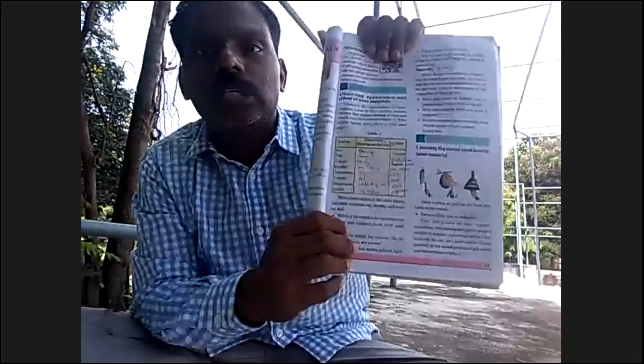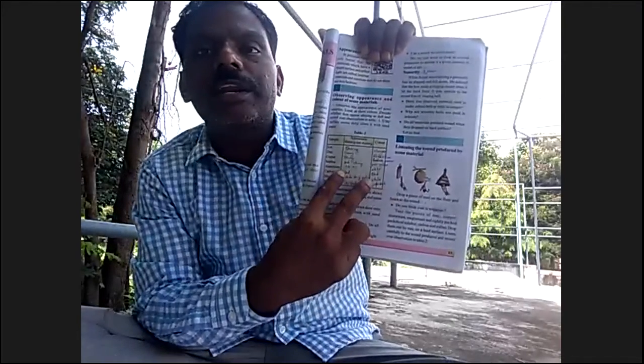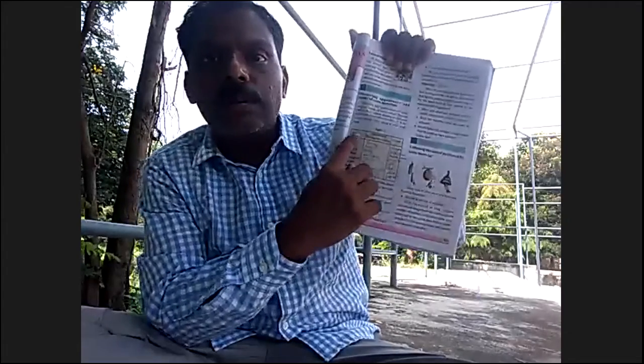The table is divided into three columns. In the first column is the sample name, to identify iron, copper, zinc, sulfur. First iron, zinc, copper, magnesium, silicon, iodine. The second column mentions the appearance, shining or not shining. The third column mentions the color.